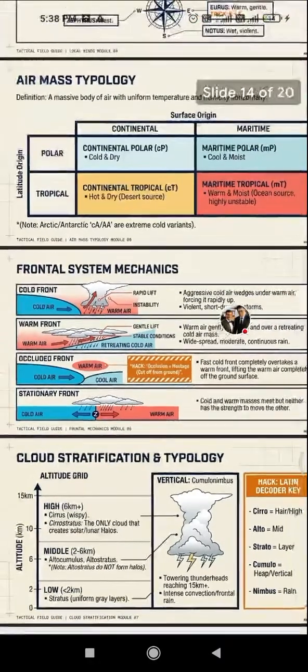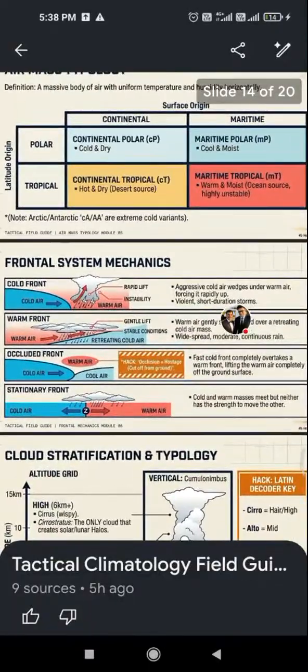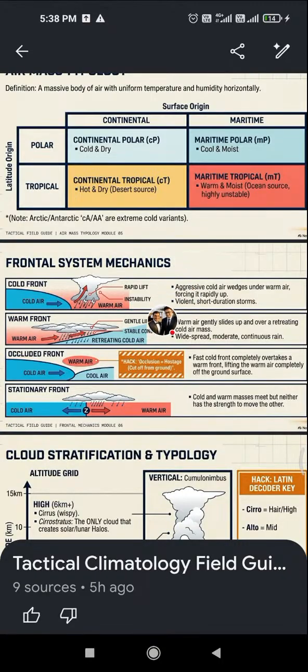Frontal system mechanism. Cold front: cold air pushes upward and warm air, rapid lift and instability. Aggressive, cold air wedges under warm air, forcing it rapidly up. Violent short duration storm. Warm front: warm air, gentle lift, and stable condition, retreating cold air. Warm air gently slides up and over a retreating cold air mass, widespread, moderate, continuous rain.